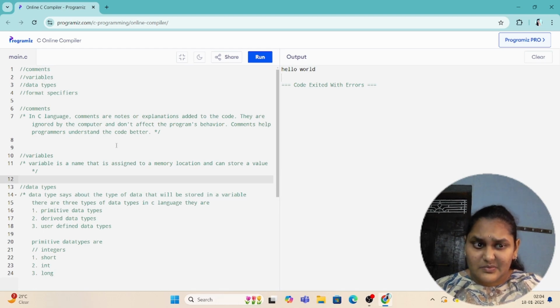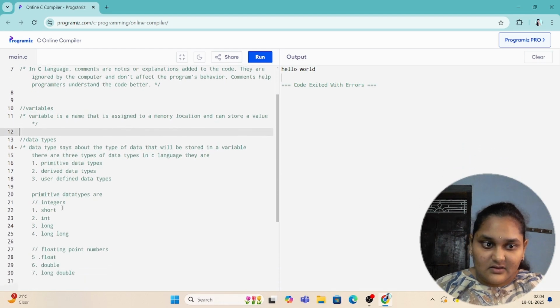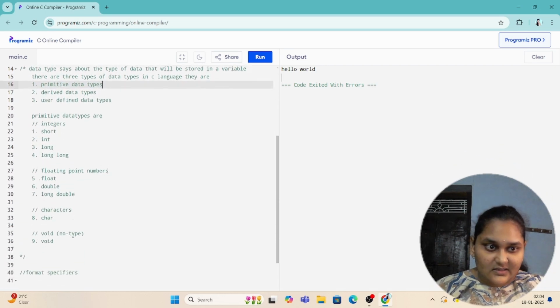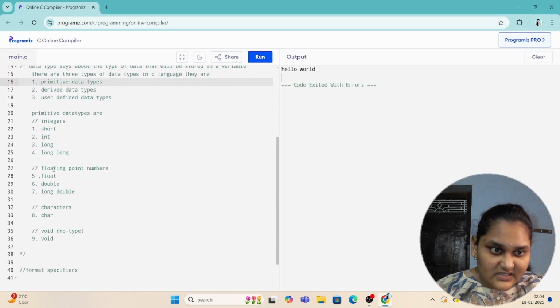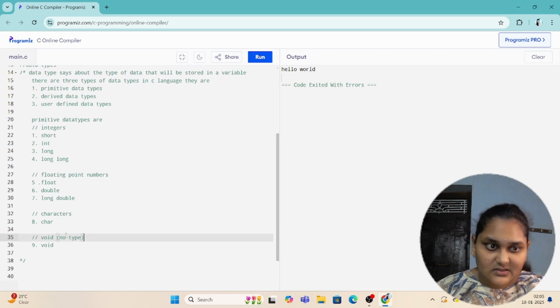Data type is nothing but the type of data which a variable stores. Data type simply says which type of data it is. So we are concerned about primitive data types only, and the primitive data types are integers, floating point numbers, characters, and a void type. Void means nothing, no type.